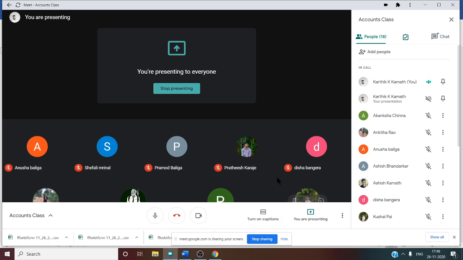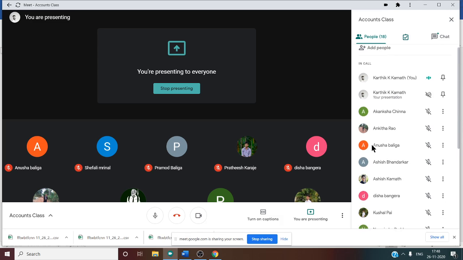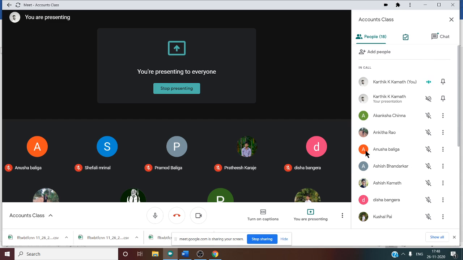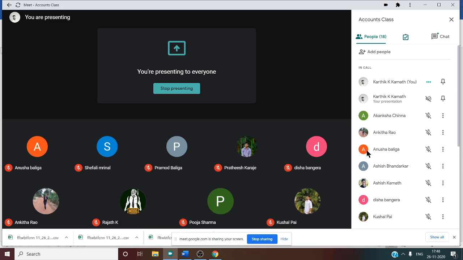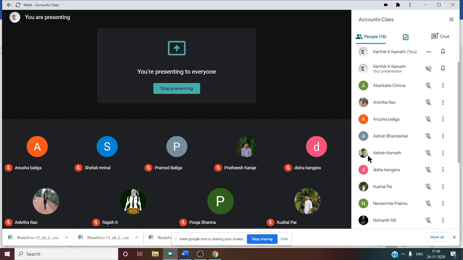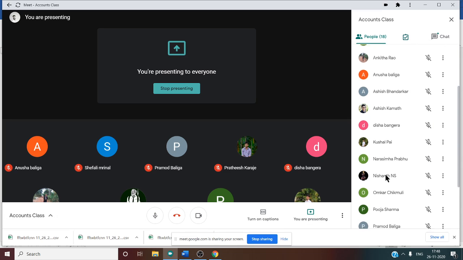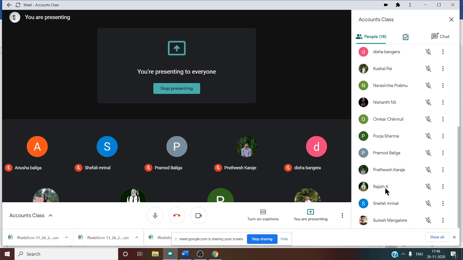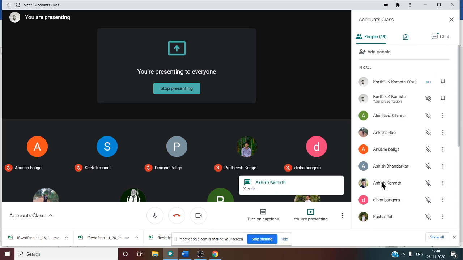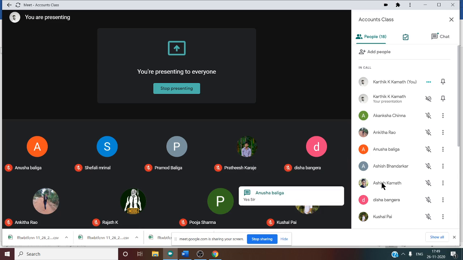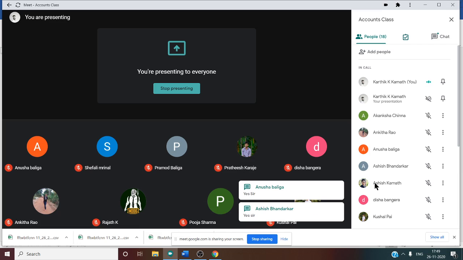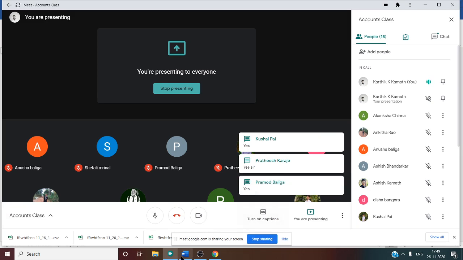Any doubt regarding these 5 working notes? If there is any doubt, you have to ask now, because there are a lot of working notes involved. So I want to know whether you have understood these things. Have you understood this one? Can you tell me? Akamsha, Ankita, Anusha, Ashish, Disha, Kushal, Narsimha, Nishant, Omkar, Pooja, Pramod, Pratish, Rajat, Shifali, Suresh. Yes, tell me now. Ashish, Rajat is saying yes. What about others? Have you understood? Anusha is saying yes. I hope whatever was discussed till now is very, very clear. Yes, Pratish, yes, Kushal.